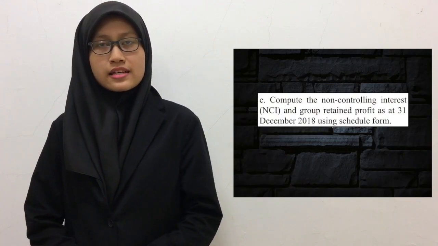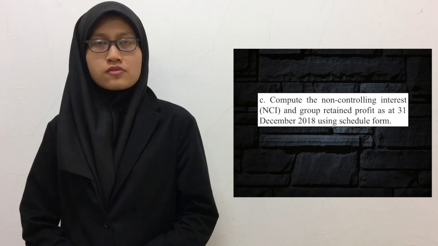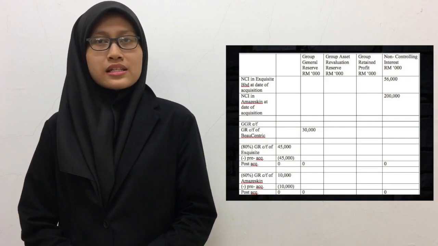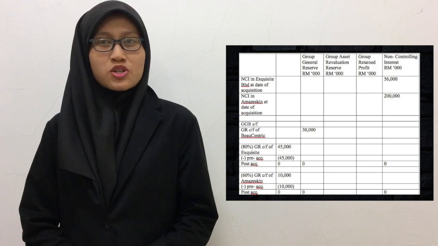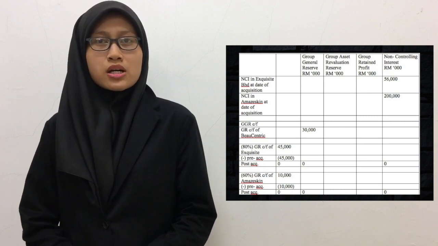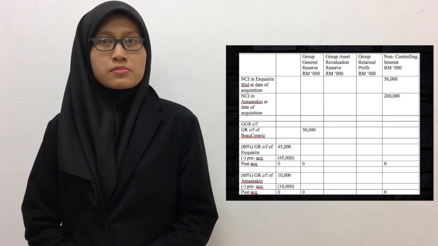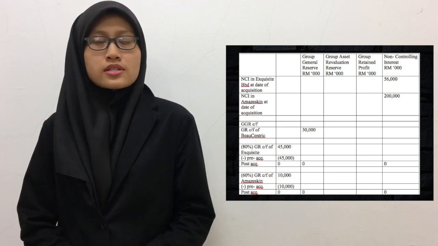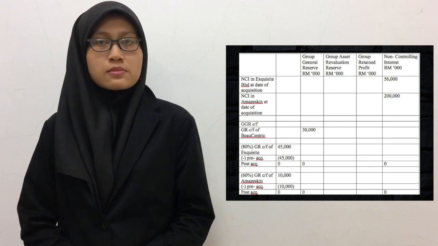I will explain about the NCI and group retained profit as at 31st December 2018. The amounts of RM56 million and RM200 million should be transferred to NCI accounts. The amount of general reserve for Bucentric Berhad is RM30 million and to be posted to group general reserve. There is no transfer to NCI since Bucentric is the parent.